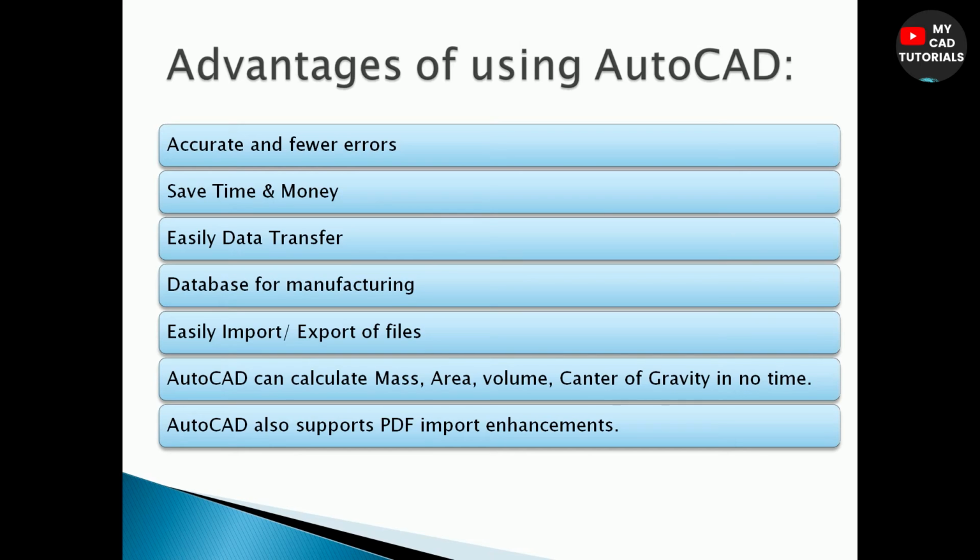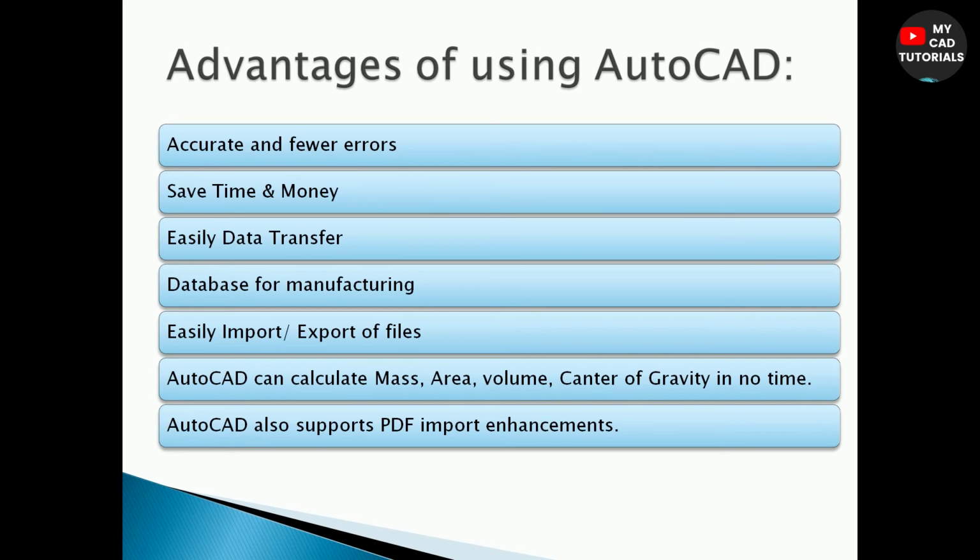So the fifth one is easy import and export of files. AutoCAD supports file import and export features. We can see the import and export option in the AutoCAD. AutoCAD supports other tools and features that improve productivity of the program. For example, PDF support, compatibility with Autodesk 360, social media sharing, AutoCAD WS, DWG convert and many more. So, AutoCAD provides the import and export of file options. This is the advantage of using AutoCAD.